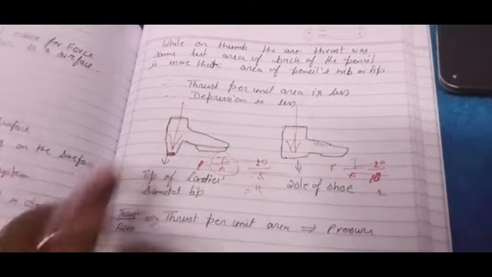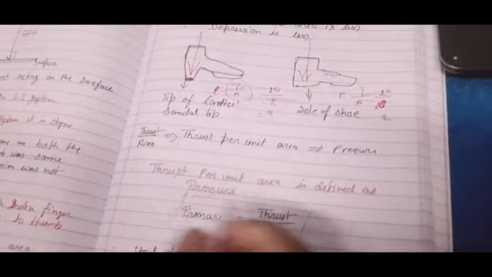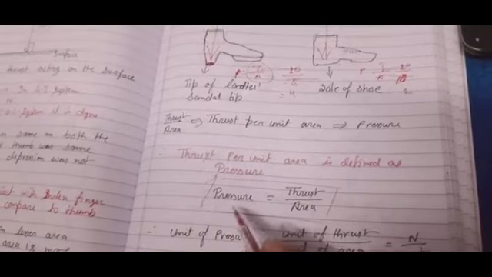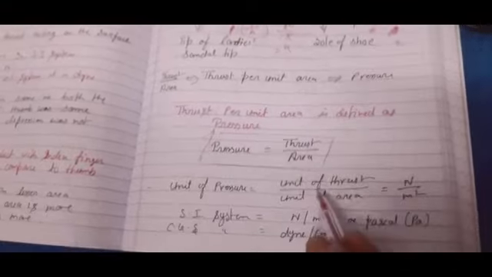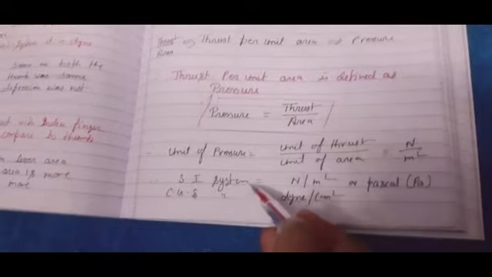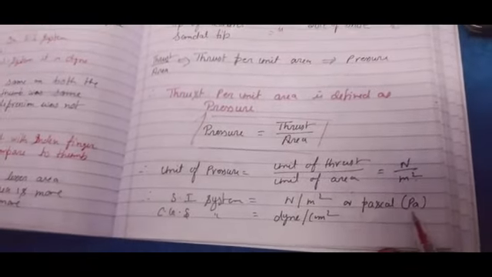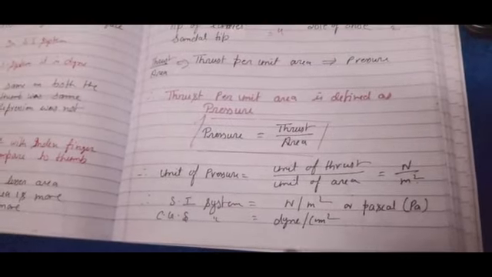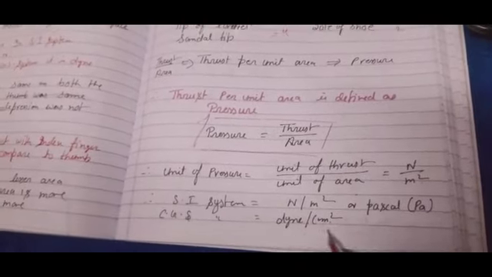It is just similar to the pencil tip and pencil back. So thrust per unit area is pressure. This is the definition of pressure. Thrust per unit area is defined as pressure. So pressure is equal to what? Thrust upon area. So what is the unit of pressure? We will write: unit of thrust is Newton and unit of area is meter square. Therefore, in the SI system, the unit of pressure is Newton per meter square or Pascal, named after the great scientist Pascal, who gave so much detail about this topic of science. And in the CGS system, the unit of pressure is dyne per centimeter square.